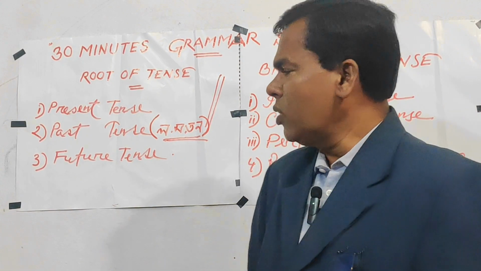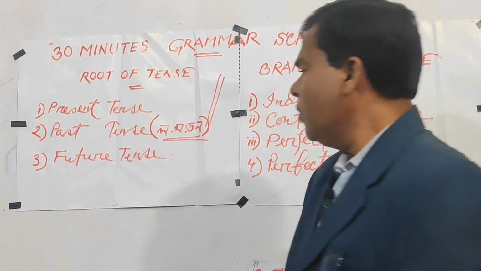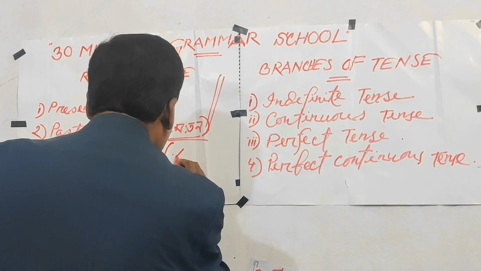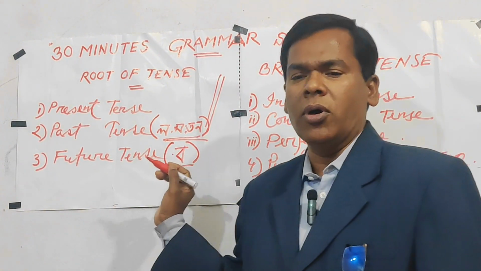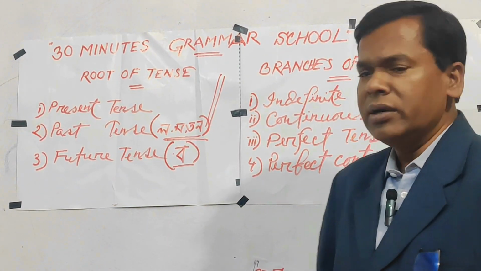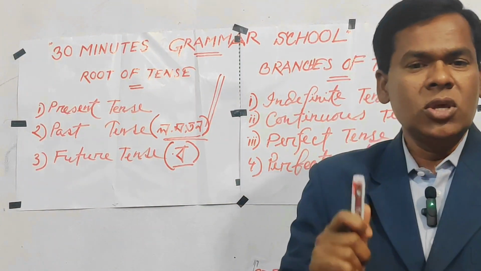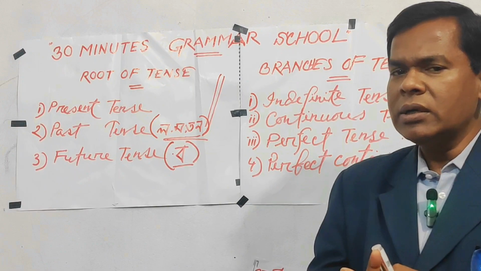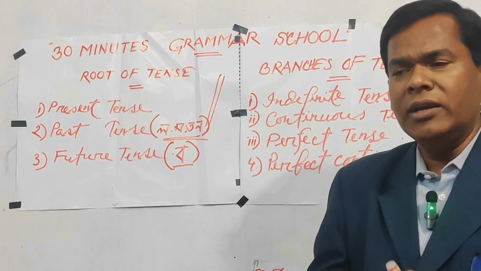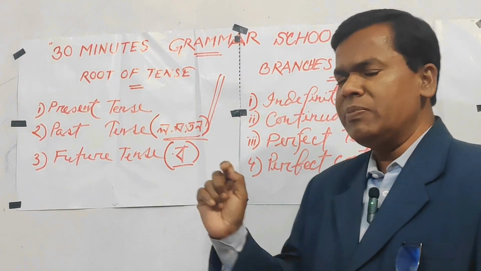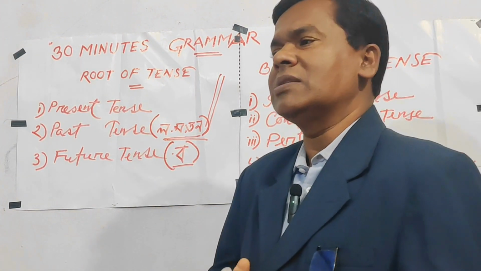Similarly, students, now we are going to learn about future tense. Future tense. Look, the symbol of future tense is really ব. This is the Bengali letter ব. Is it clear to everybody? ব. If we find the mentioning of ব just at the last part of the sentence, it is called future tense. So, if you want to know a sentence as future tense, of course, you will have to find there ব. If there is the mentioning of ব at the last part of the sentence, then you will say that it is future tense.